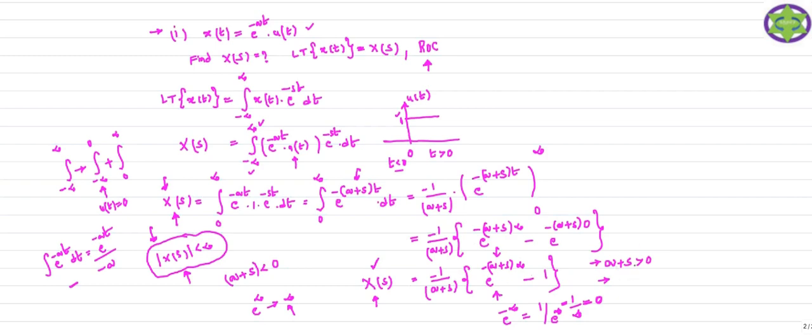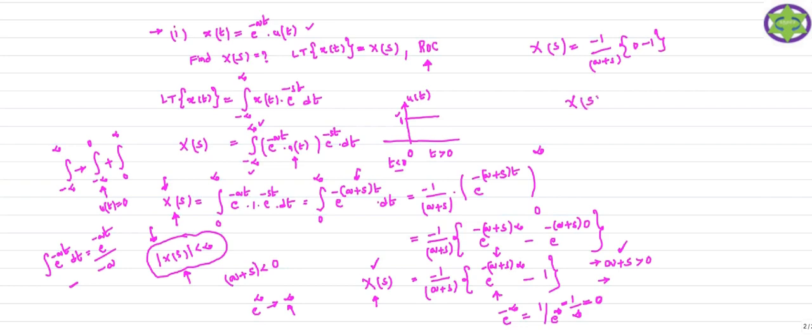Now if I consider a plus s greater than 0, what is my X of s? Here we have minus 1 by (a plus s), and since a plus s is greater than 0, the entire exponential term vanishes and becomes 0. Here 0 minus 1 is remaining.